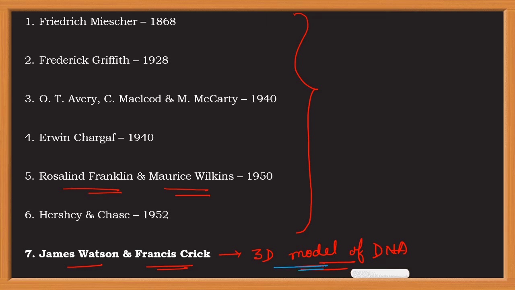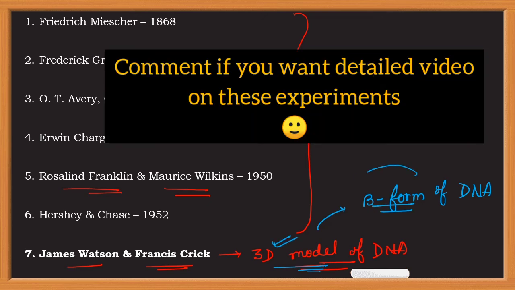Now, this 3D model of DNA presented by Watson and Crick is about the B form of DNA that we study today. So, DNA has different forms. One of it is B form, and the 3D model has all the properties that are present in the B form of DNA.